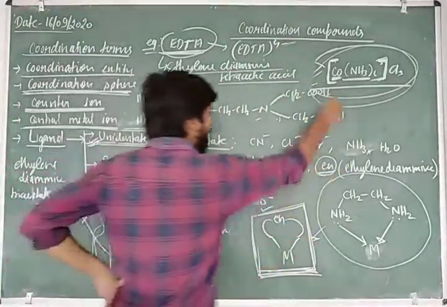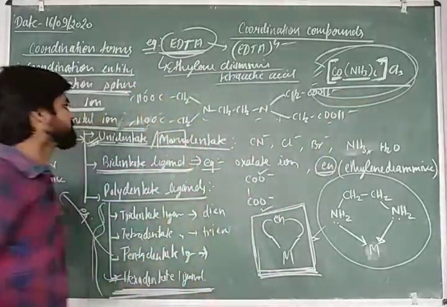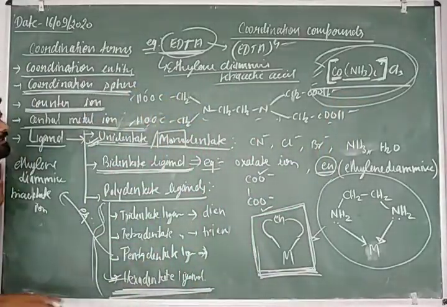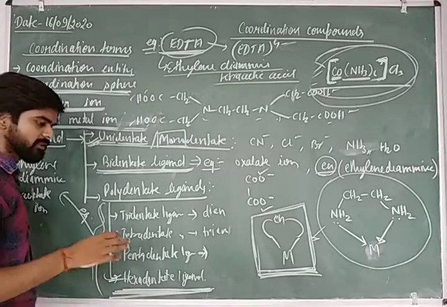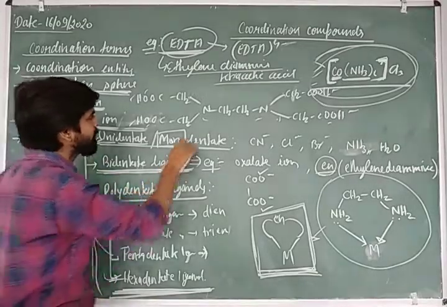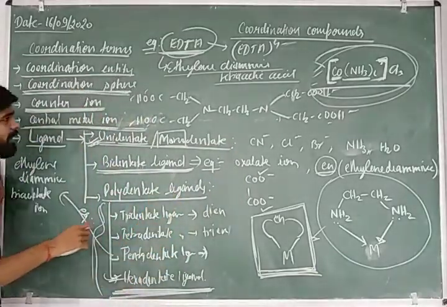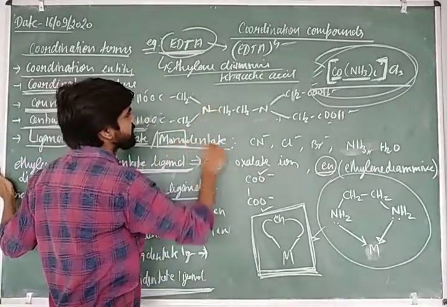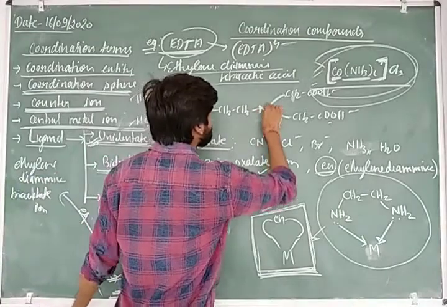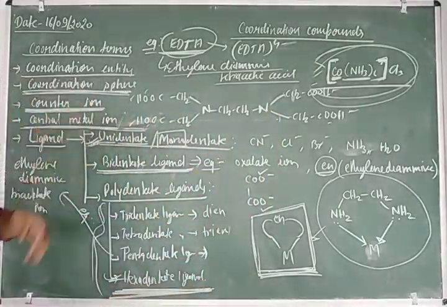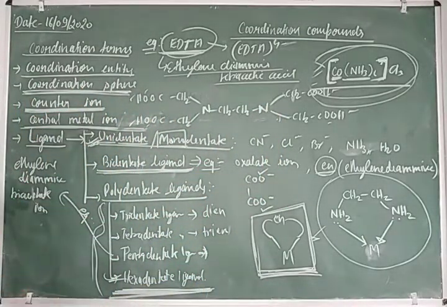So it is the hexadentate ligand, and the 6 pairs of electrons are donated. Sometimes there is a question asking how many pairs of electrons are donated by EDTA.